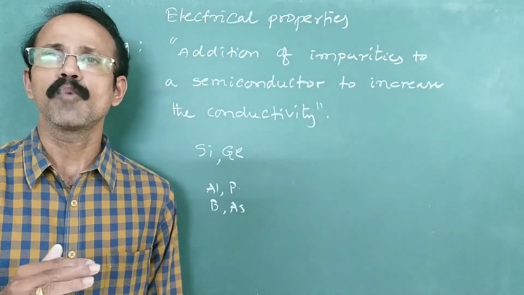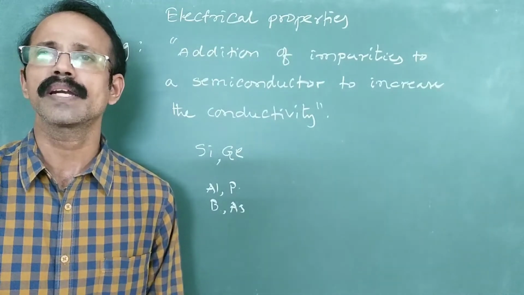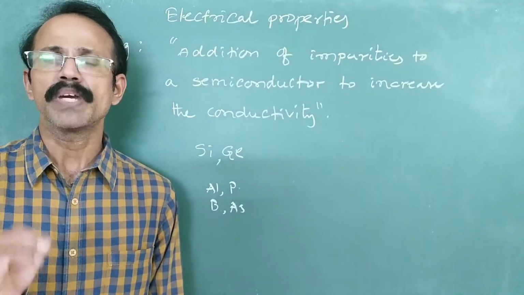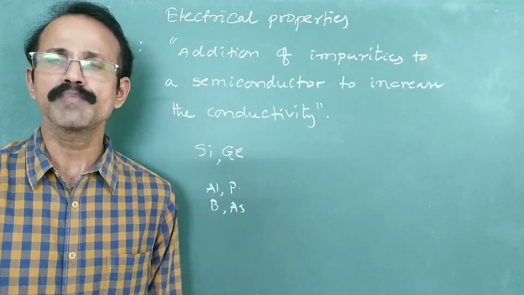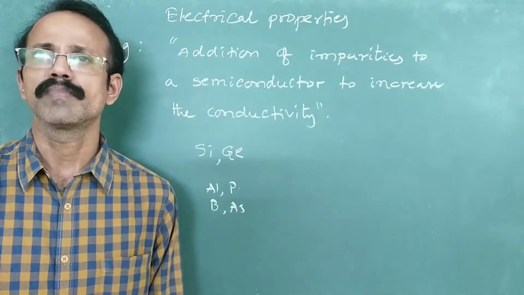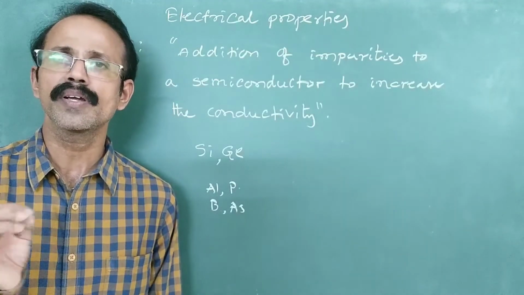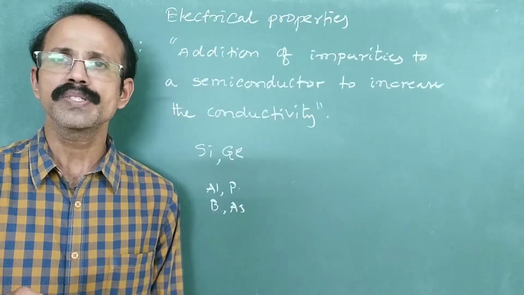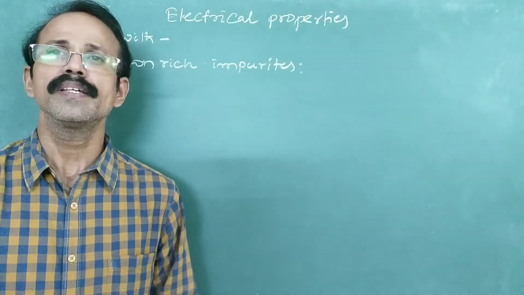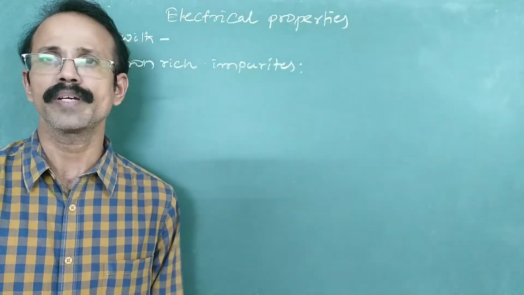Either they have more electrons than the semiconductors or fewer electrons than the semiconductors, right? So based on this we have different types of semiconductors. We'll see the different types of semiconductors which are formed by the addition of electron rich dopants and electron deficient dopants. Now we'll see the doping of a semiconductor by using an electron rich impurity.